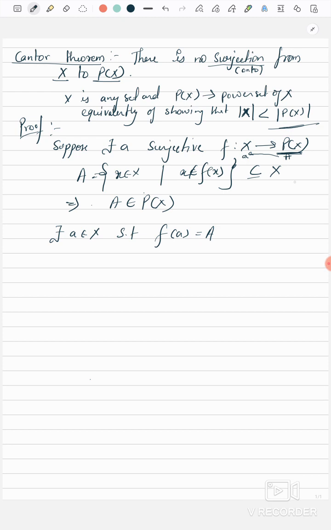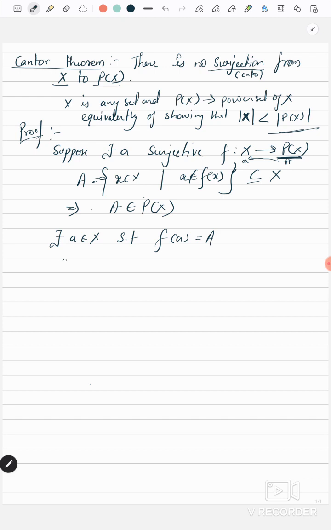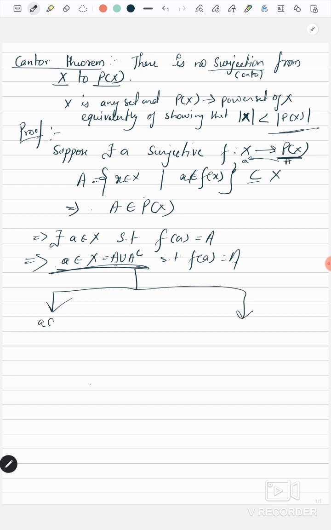Now also this a belongs to X. X can be written as the union of A and A complement, with f(a) = A. Now a belongs to A union A complement. That means we have two choices: either a belongs to A, or a does not belong to A, that is, a belongs to A complement.